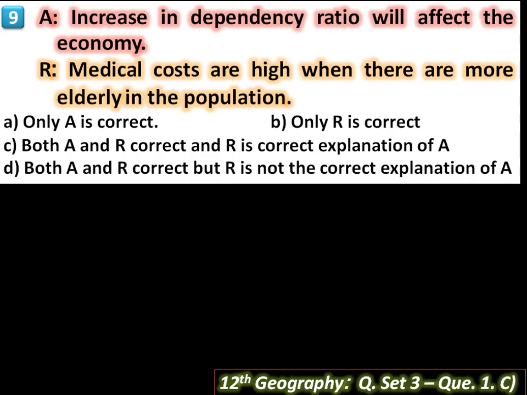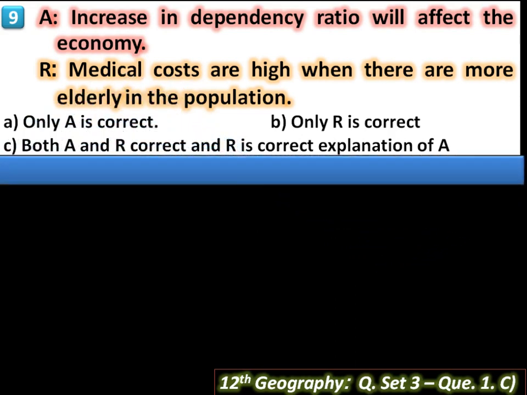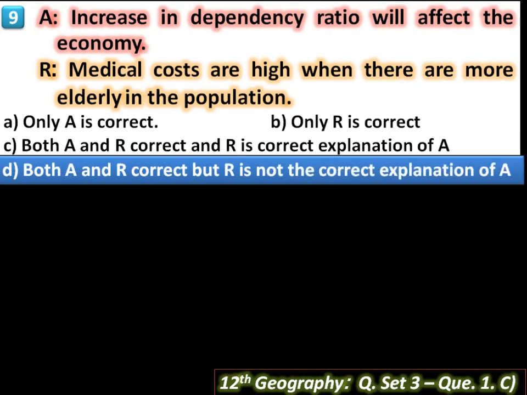The age group of 60 plus indicates greater expenditure for medical and health facilities for the aged population. So here A and R are correct, but R is not the correct explanation of A, because in the R sentence they consider only the old age population, but the dependent population also includes children. So option D is correct.